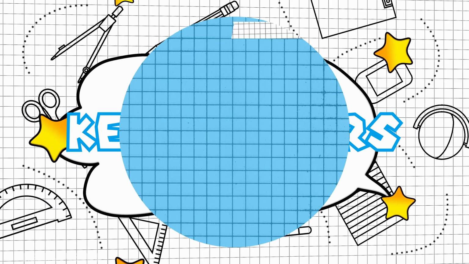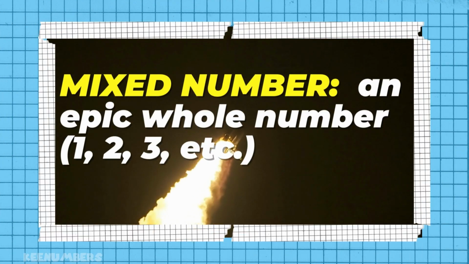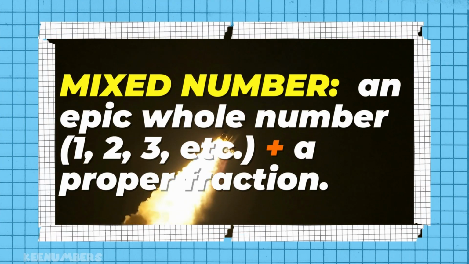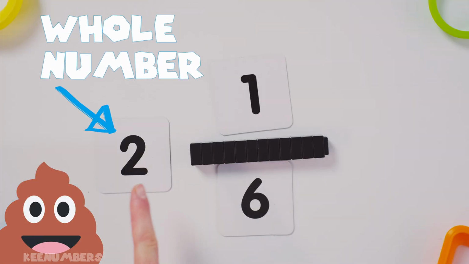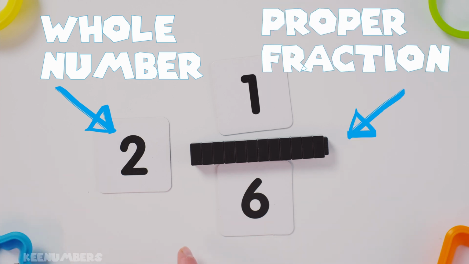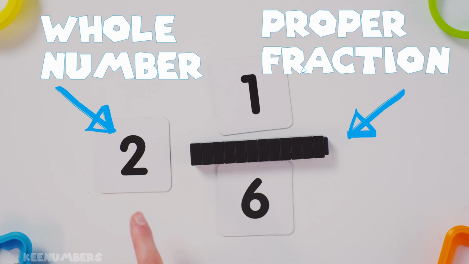Keenumbers. A whole number and a proper fraction, when smushed together or added together, give us a number we call a mixed number. Let's look at 2 and 1/6. That is a mixed number. You're gonna have 2 whole numbers plus 1/6.